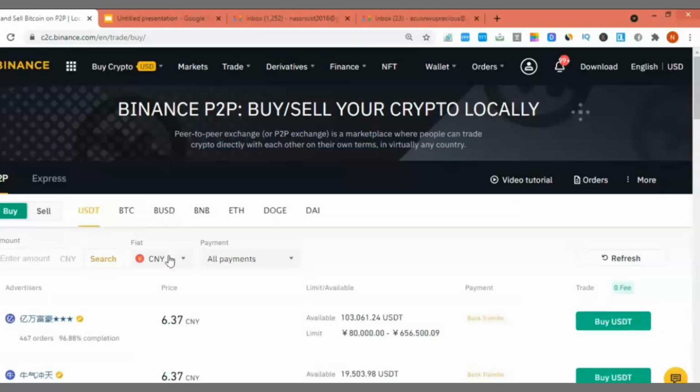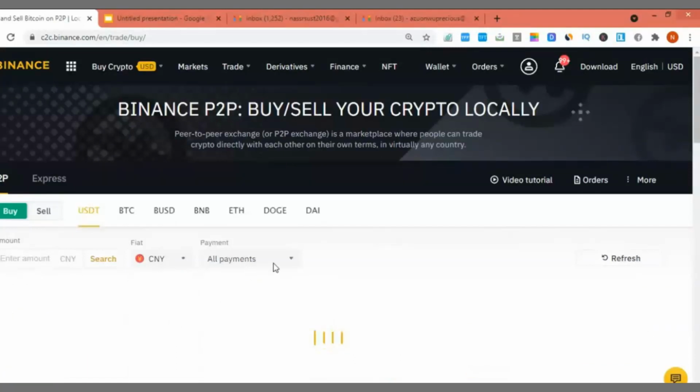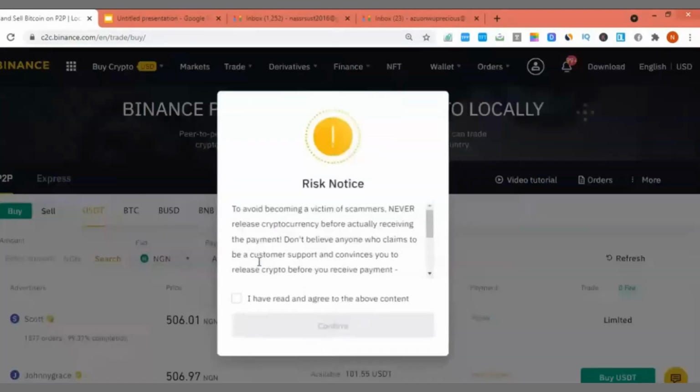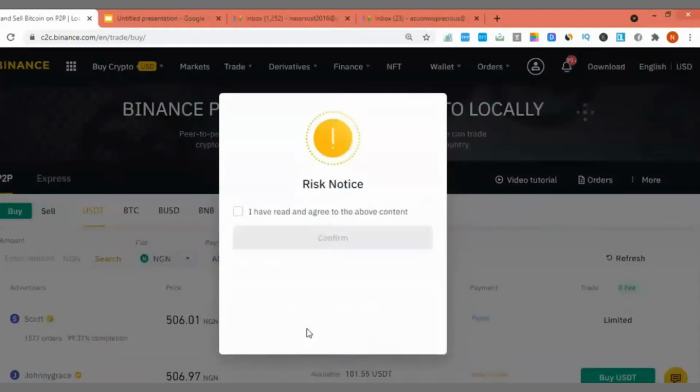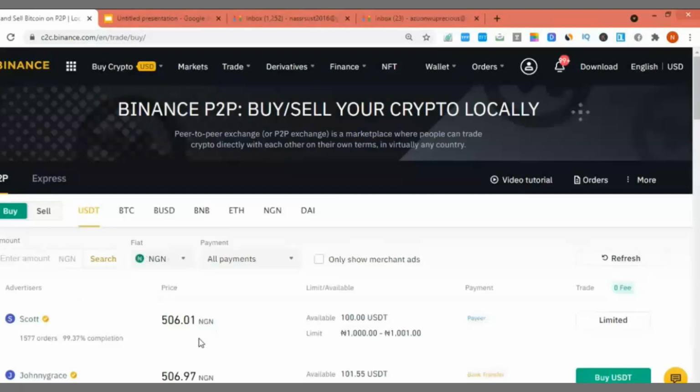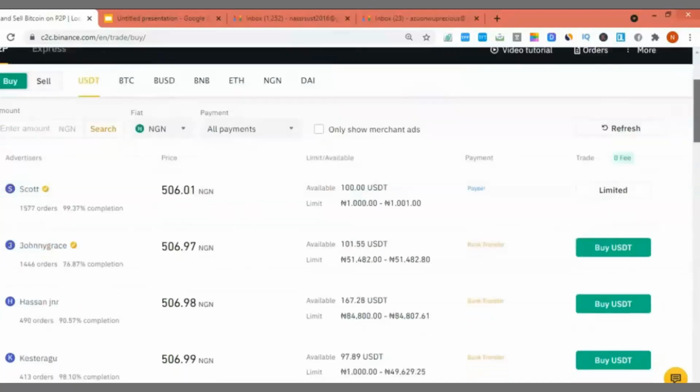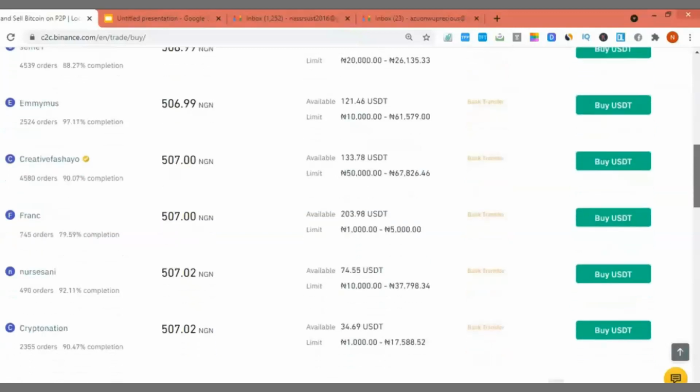So we come here and I will choose our fake currency to be Naira. Our payment option should be bank transfer also. If you see right here, guys, this is the rate that people are currently selling at. If I want to buy USDT, this is the rate people are currently selling at. If I want to make much profit, I will leverage on the 2 naira dip. I will go and look at the highest that people are selling, which is 507.